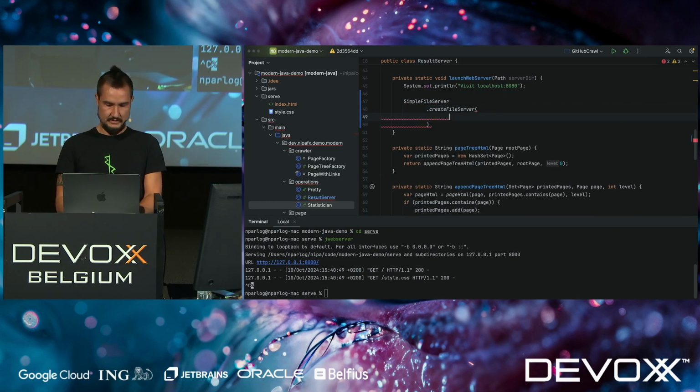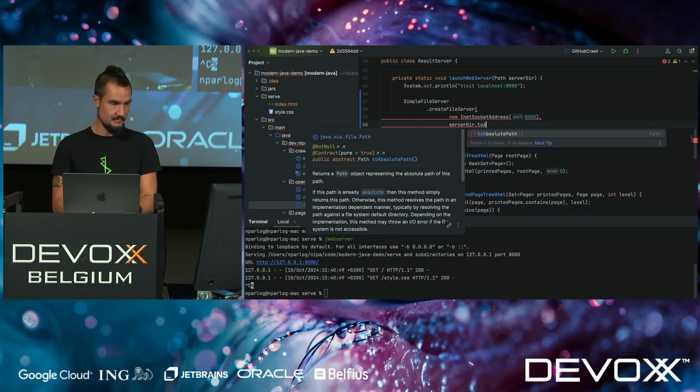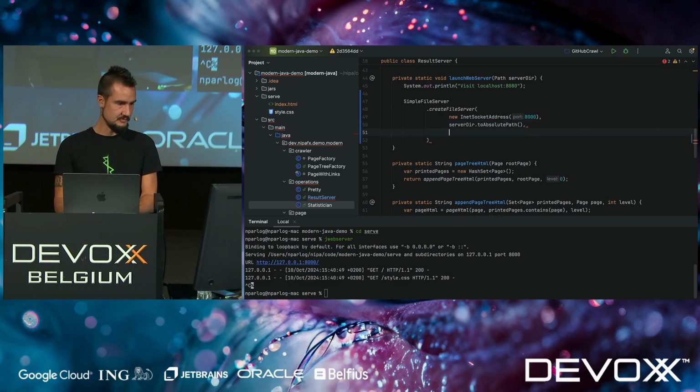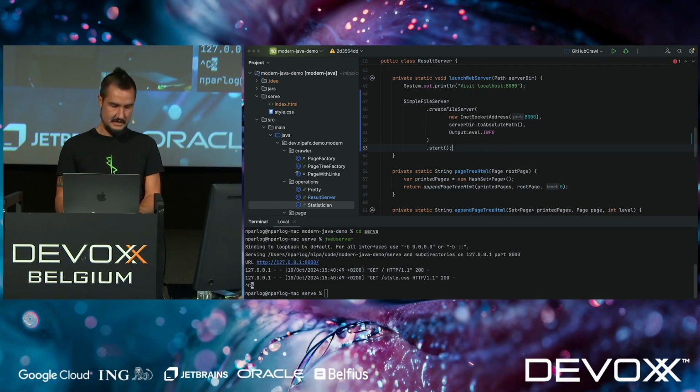Create the file server with a new InetSocketAddress. I think I picked 8000. Then we need the directory. We're going to get the server directory that is passed in. Absolutely important, it needs to be toAbsolutePath. I always run into this three times before getting it right. So I'm happy I practiced this talk earlier. And then we have the output level. Oh, and also a common mistake is I forget to start. But I think I got it all right now on the first try.